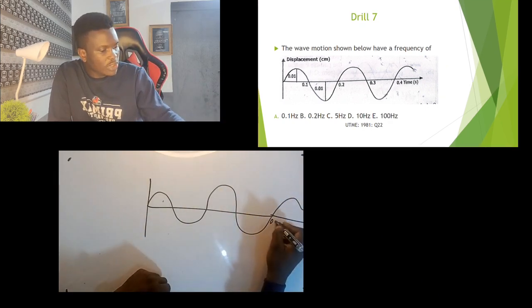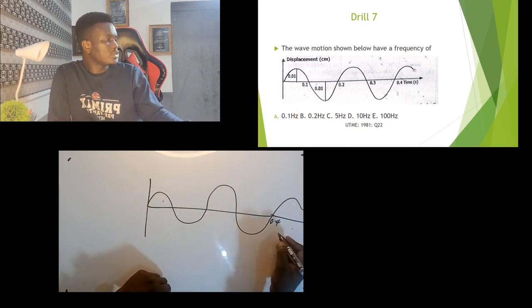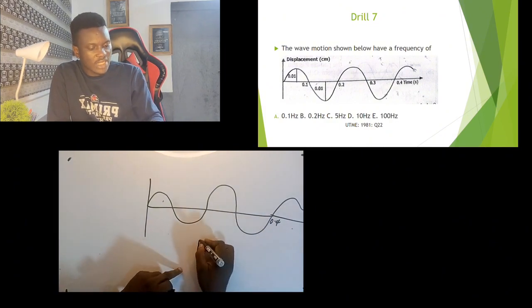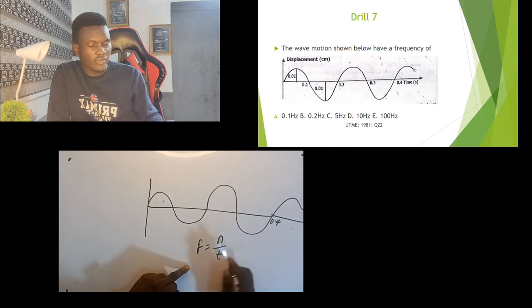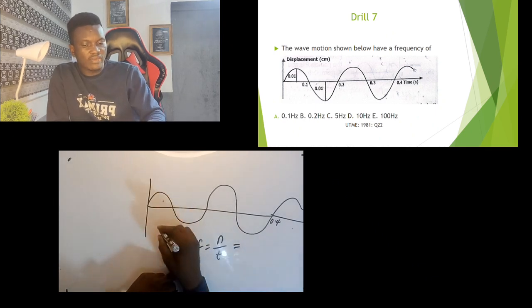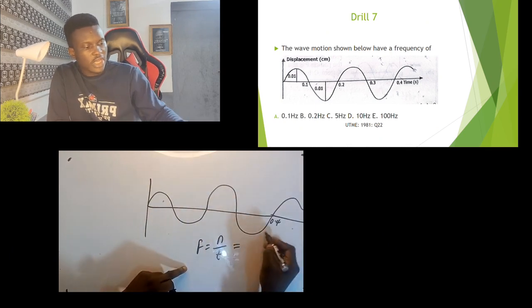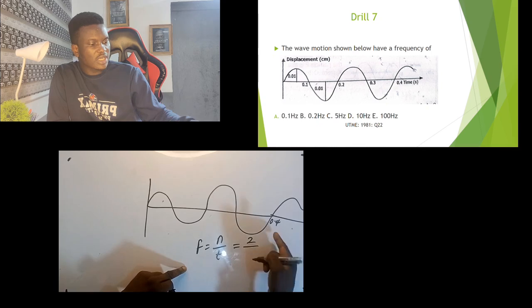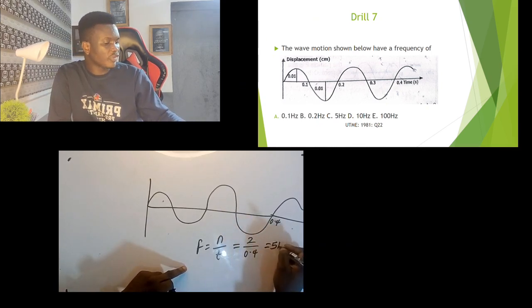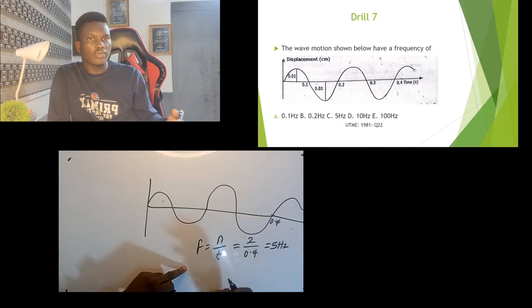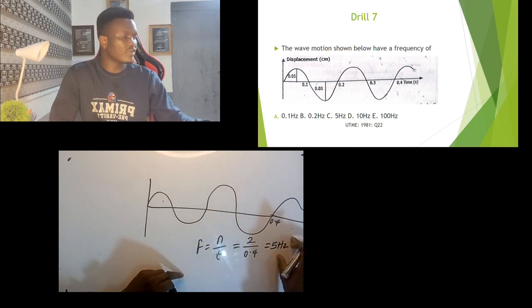Now at 0.4 you have two waves, and you remember we said that frequency is number of oscillations per unit time. So if I am to calculate frequency, how many waves do I have here? This is one, then two. So I have two waves in 0.4 second. So what would that give me? That would give me 2 over 0.4, so that would give me 5 hertz.